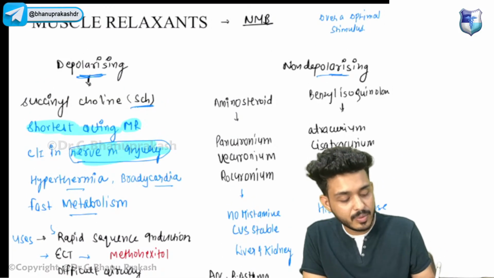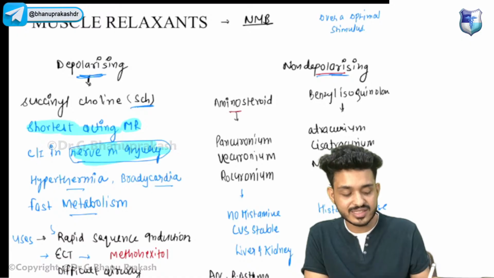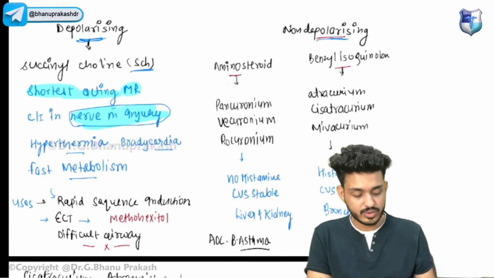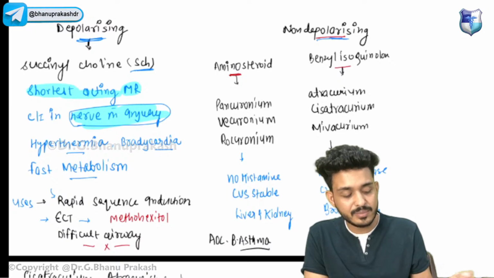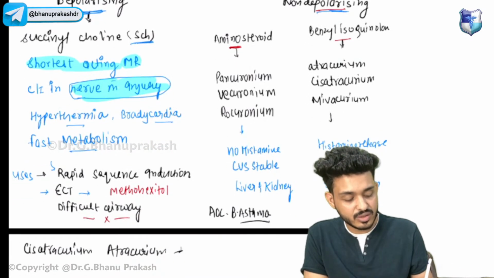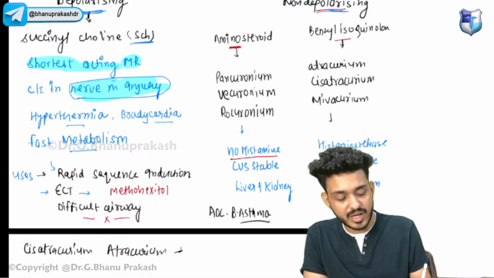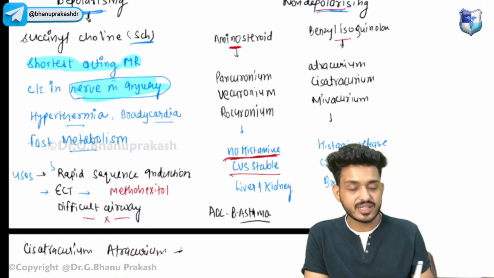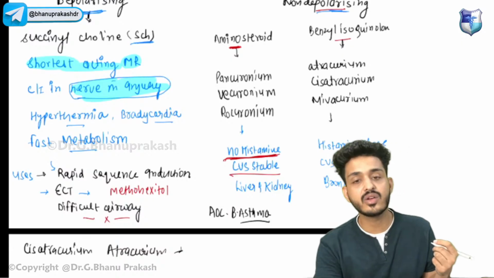Non-depolarizing, we are having two classes. One is aminosteroids, second one is benzylisoquinolines. Aminosteroids, amino will be having no, so they will be having no release of histamine. Just remember, amino will be no, so there will be no histamine release. Second thing, if there is no histamine release, they are cardiovascular stable.